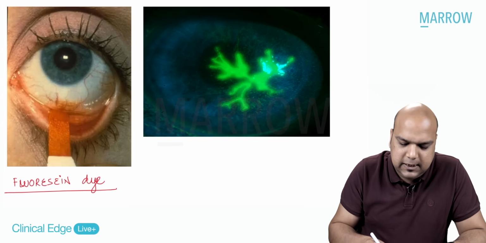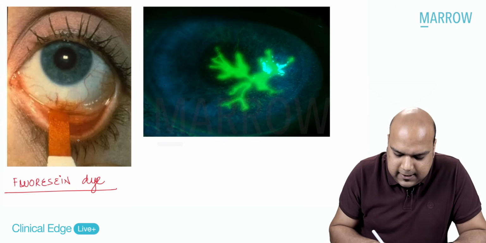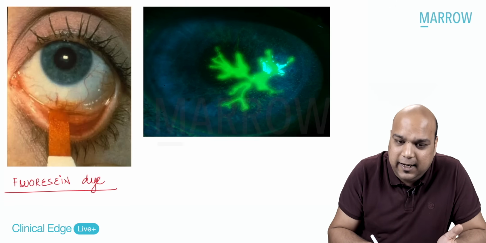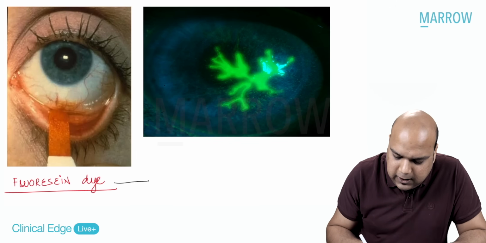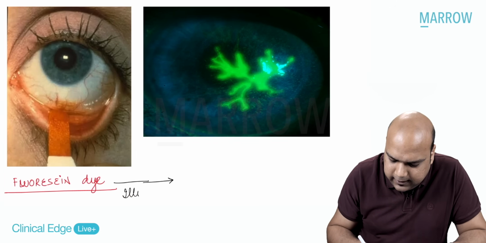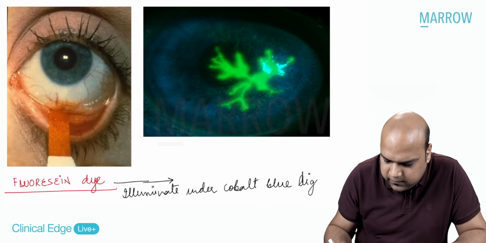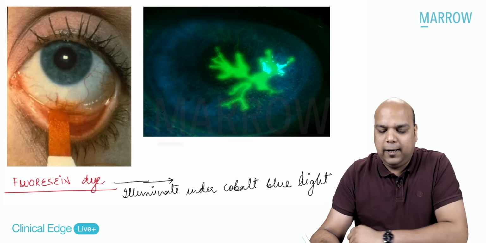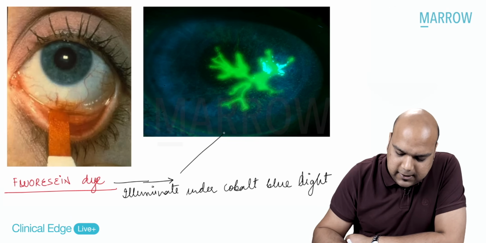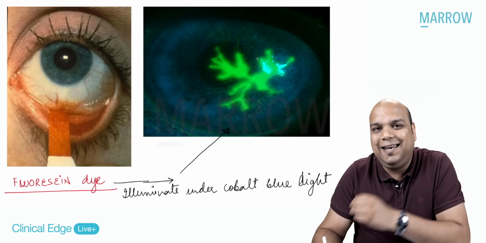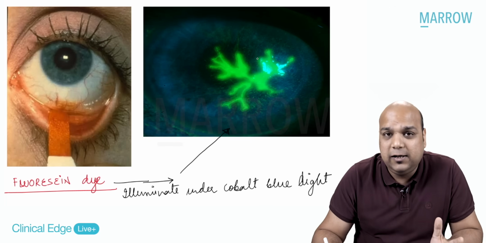I hope we've seen this photograph before. Fluorescein dye is an orange colored strip. We are staining the whole surface of the eye. Then we illuminate under cobalt blue light. When we illuminate under cobalt blue light, the fluorescence occurs in green color. So all this that you can see is the fluorescing dye. I hope we are clear about this.